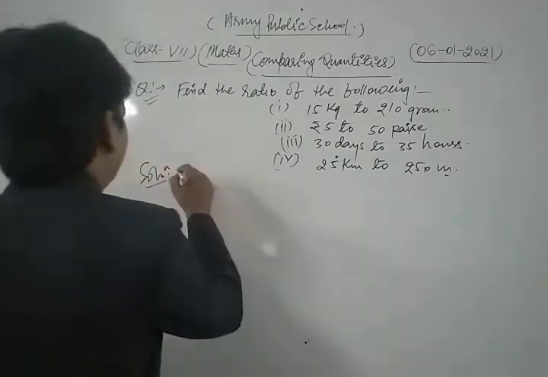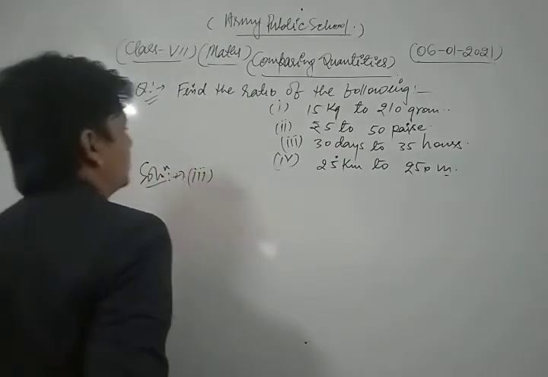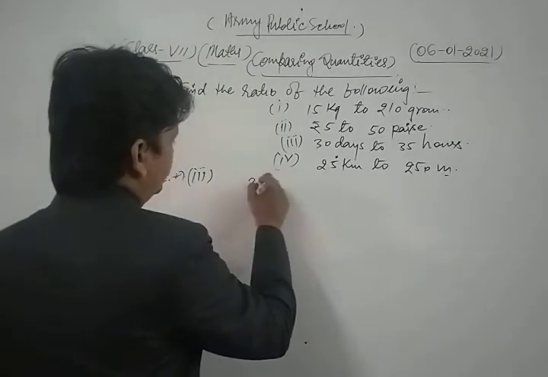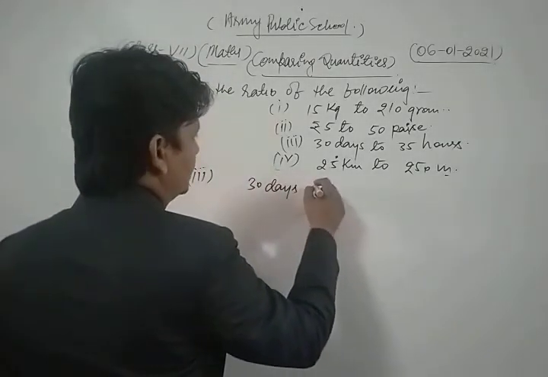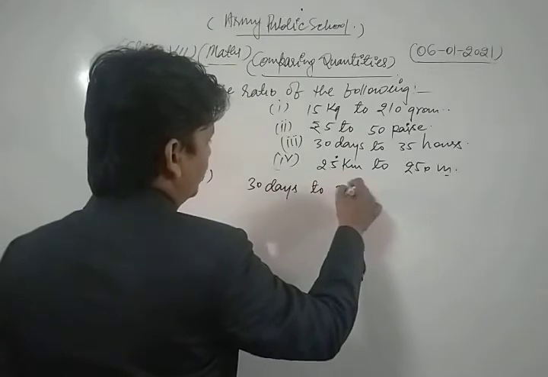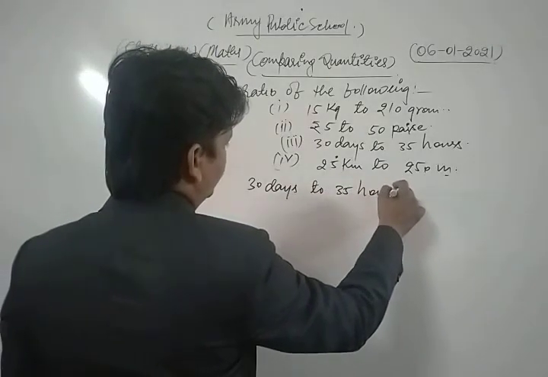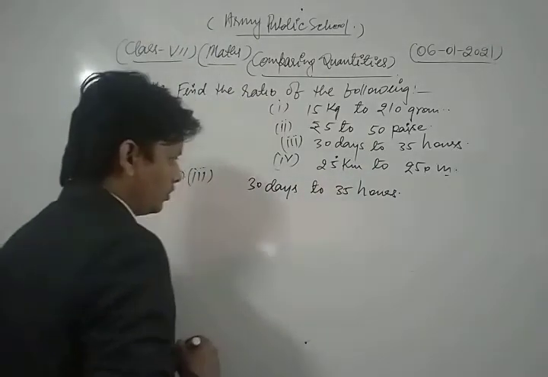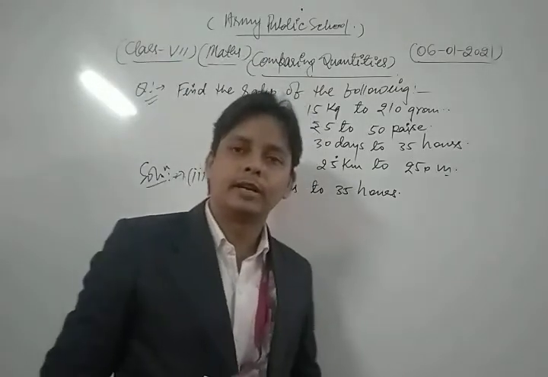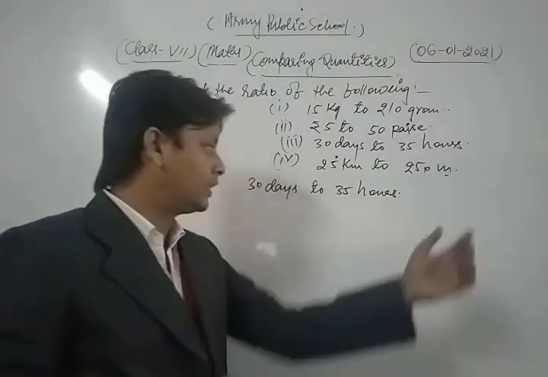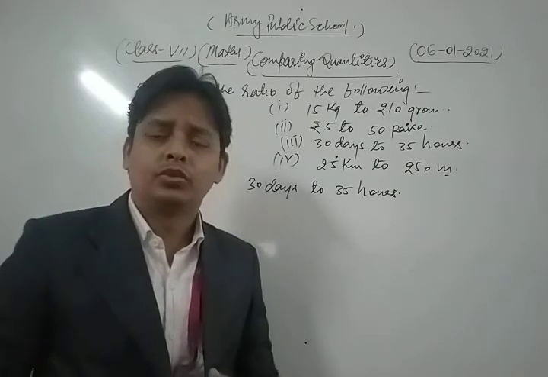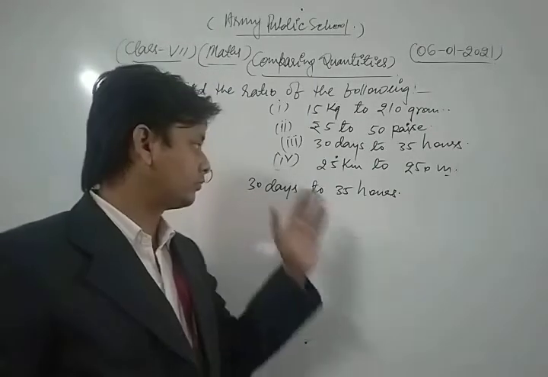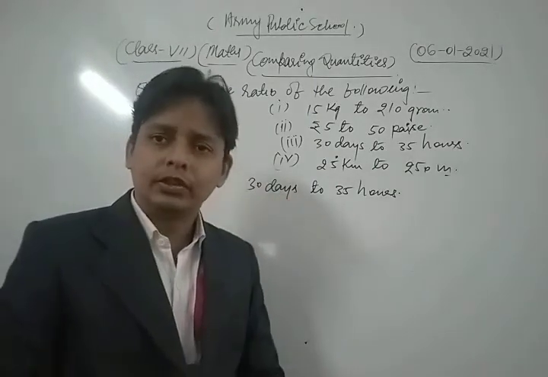Now we solve the third part of this question, which is to find the ratio 30 days to 35 hours. Dear students, you know very well that there are 24 hours in one day.